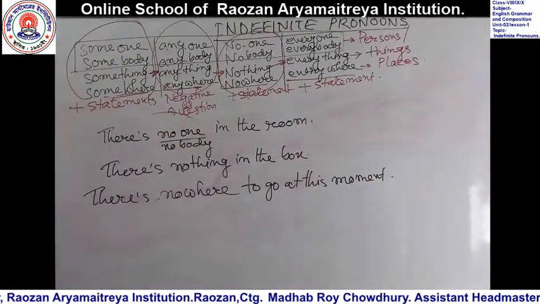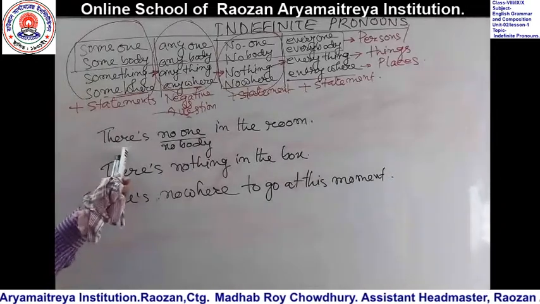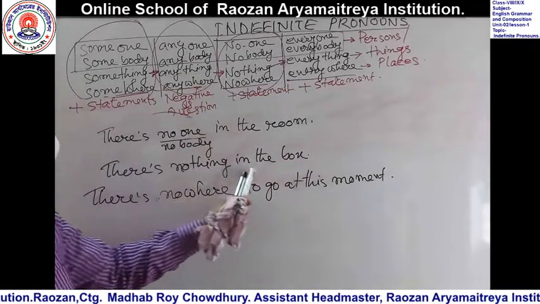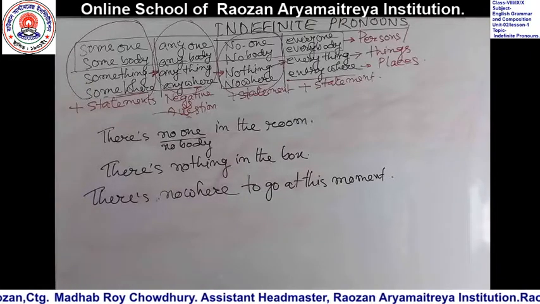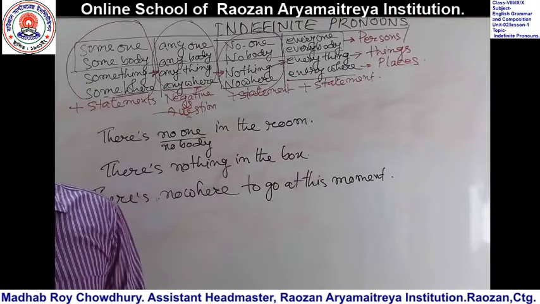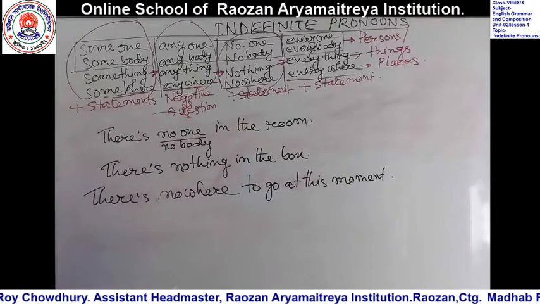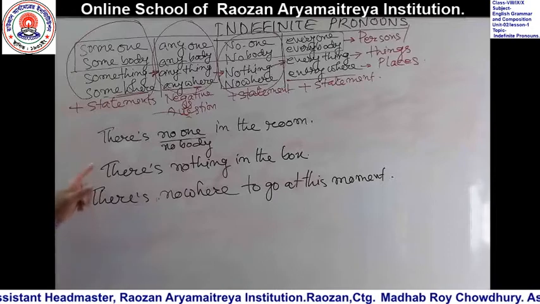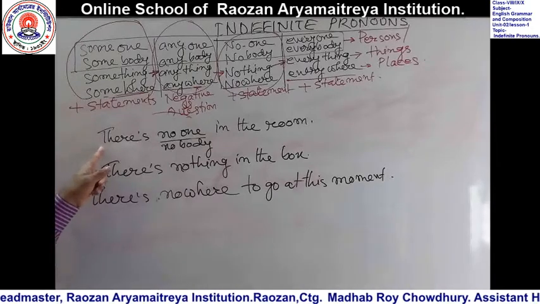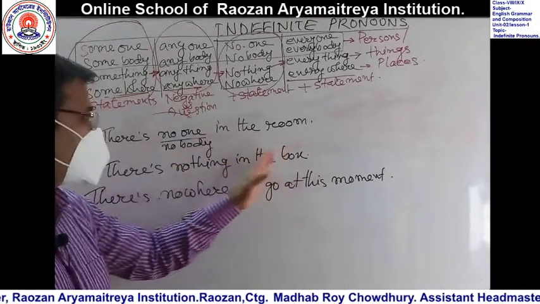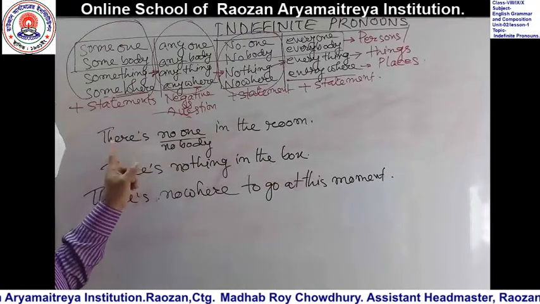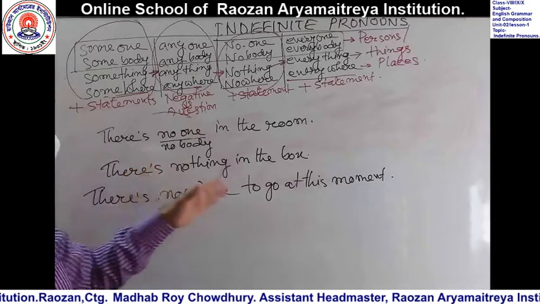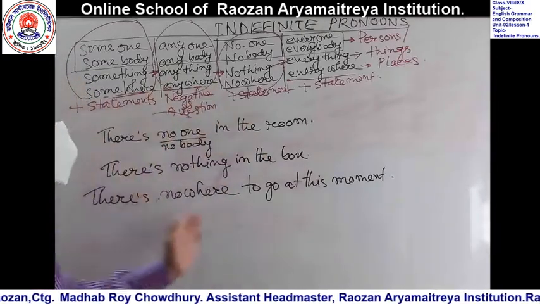Okay, dear learners, have a good look. There is nobody in the room. There is nothing in the box. There is nowhere to go at this moment. Now, dear students, if I tell you to make it negative, this is a positive statement. Remember it very carefully. All these are positive statements.